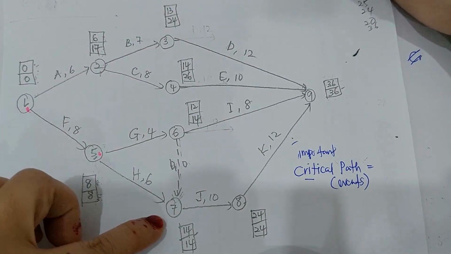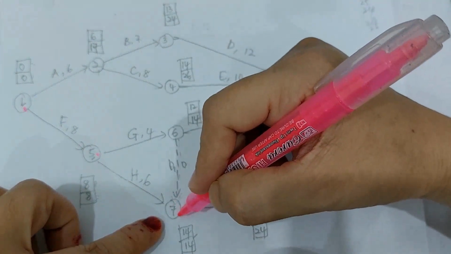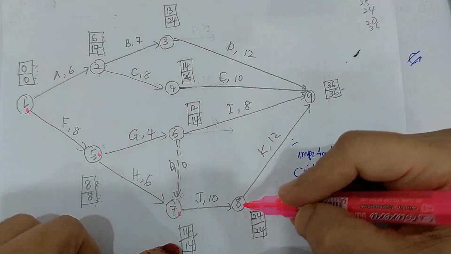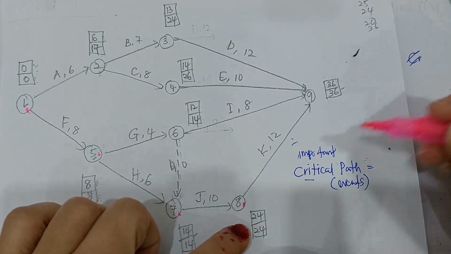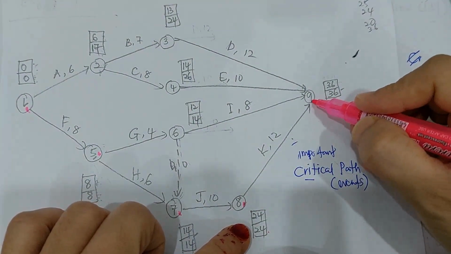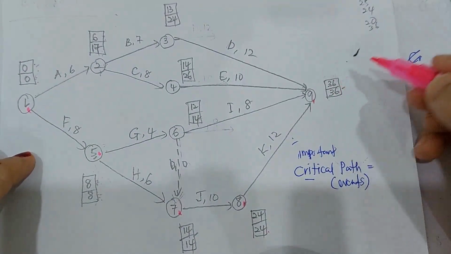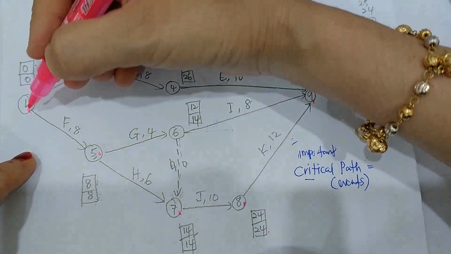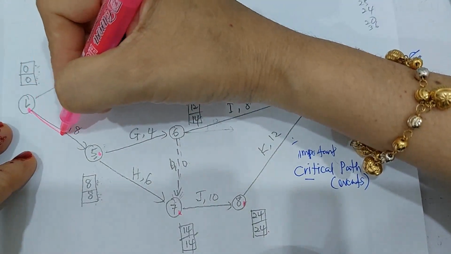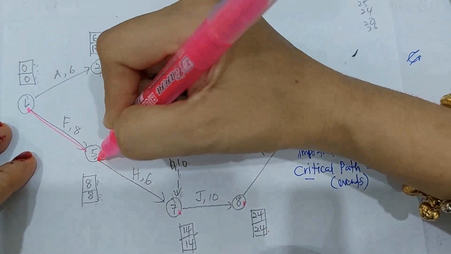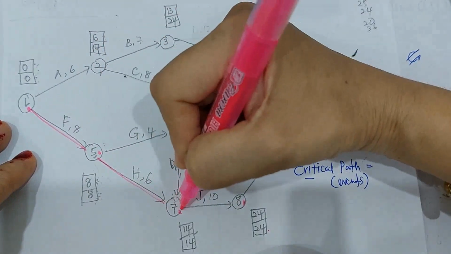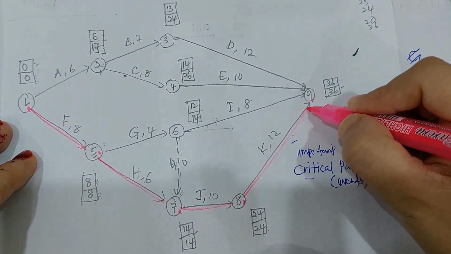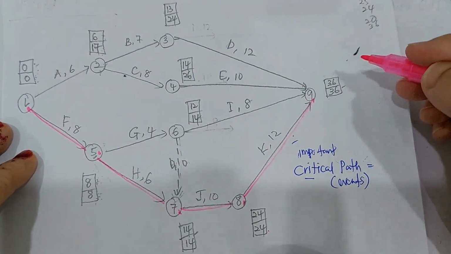The next one is event number 7, EET and LET week 14. Then event number 8, EET and LET week 24, and event number 9, week 36 and week 36. So the critical path starts from event number 1, going to event number 5, going to event number 7, going to event number 8, and lastly going to event number 9.